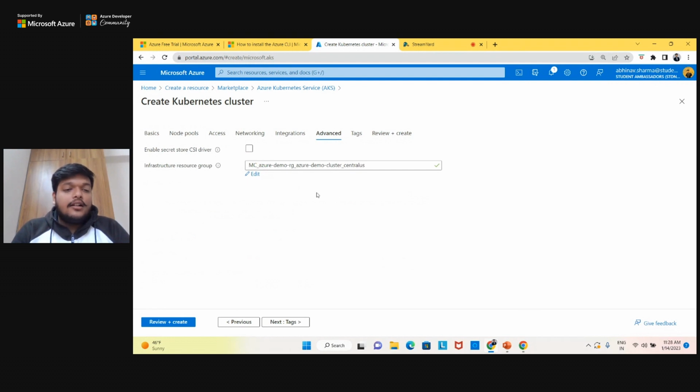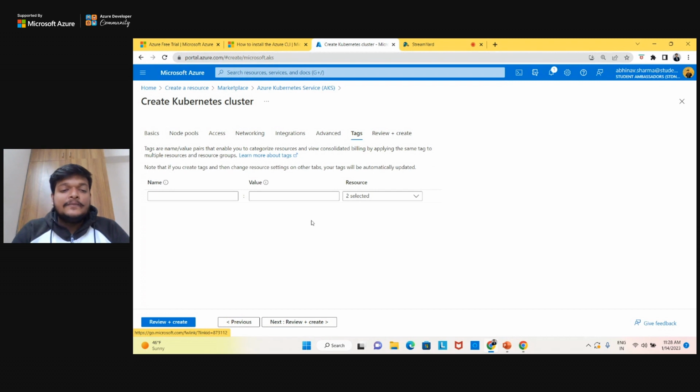So for advanced, there's CSI drivers. CSI is Container Storage Interface drivers, which, whether you want it or not, you can have it, and you can store the secrets, the variables. As I told you, external parameters, right? You could not store them in the containers.